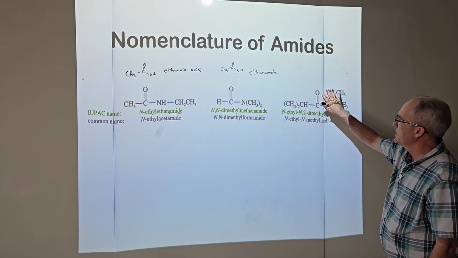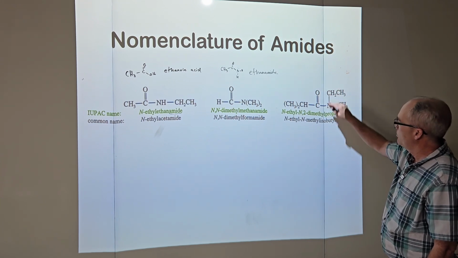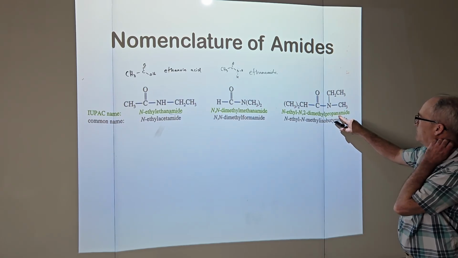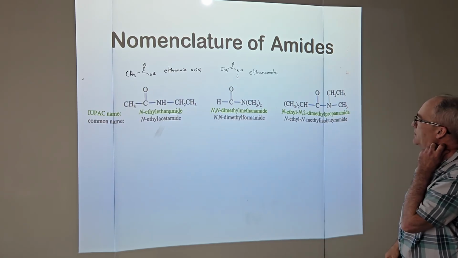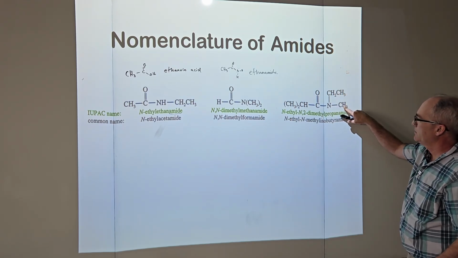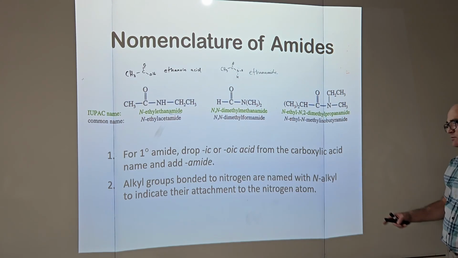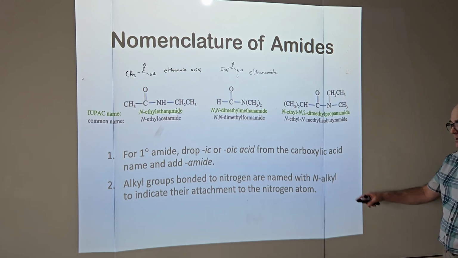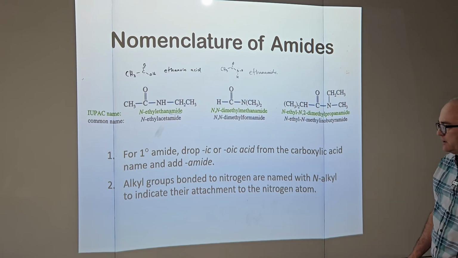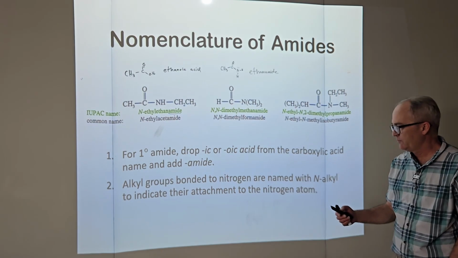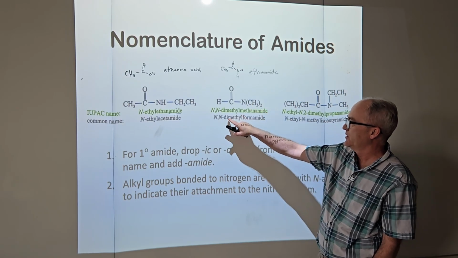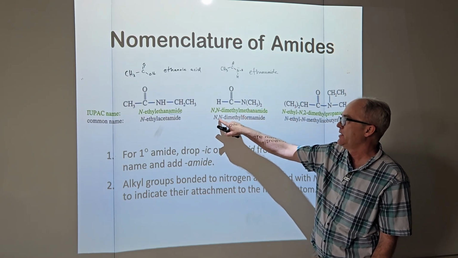Ethanamide. So I imagine the acid and get 2-methyl propanoic acid. Get rid of the oic acid and write the word amide. So now I have all this business: N-ethyl, N-methyl propanamide. We saw this in the amine chapter. Alkyl groups bonded to nitrogen are named with the N-alkyl to indicate their attachment to the nitrogen atom. So it's just like our other substituents. If I have 2 methyl groups and the word di, I better have N,N.